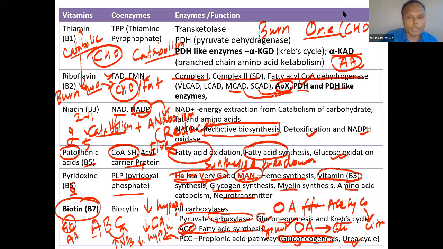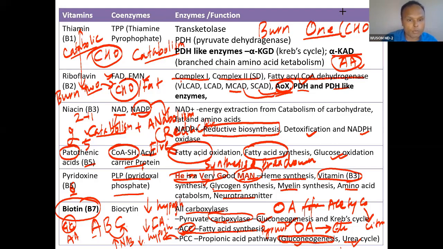Niacin for B3, 2 plus 1: burn 2, synthesize 1. Pantothenic acid, 5, fat. Pyridoxine, 6 functions. Biotin, carboxylases are fat and glucose synthesis, 2 synthesis.